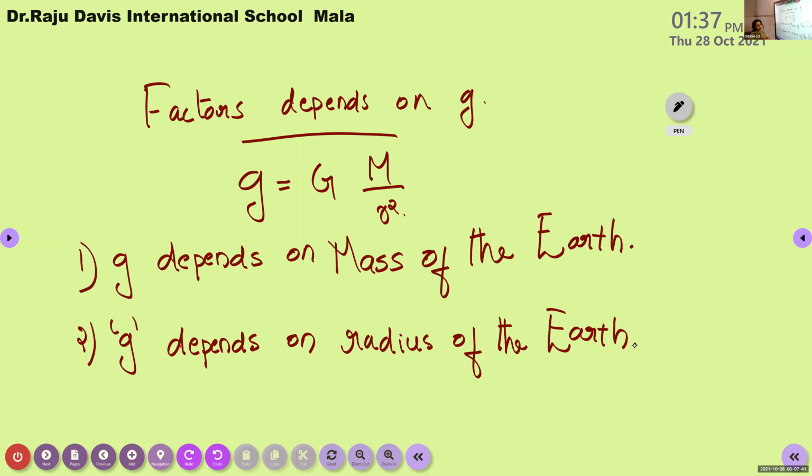So I have one more doubt. Does the value of acceleration due to gravity depend on the mass of the object? No. From this equation, it is clear that the acceleration due to gravity does not depend upon the mass of the object. So you can write another characteristic: the acceleration due to gravity does not depend upon the mass of the object.